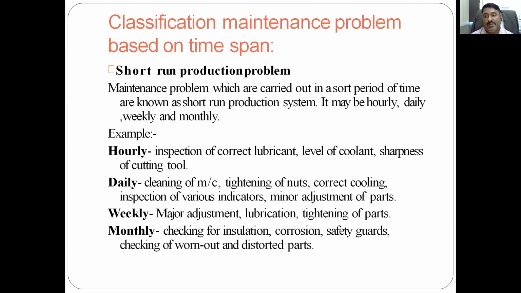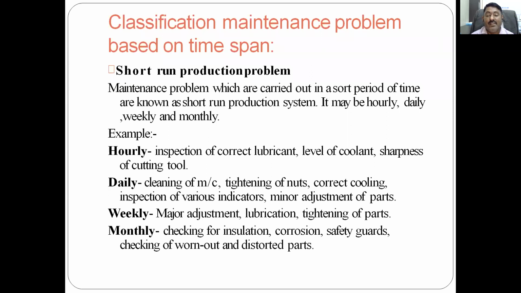Otherwise, there may be a condition of short circuit or any other case. Then corrosion: whether the parts that are operating are getting corroded or not. There may be an effect of atmospheric contamination based on the area in which it is operating. If the same machine, the same gearbox, is operating in different cases, in the automobile industry, the fertilizer industry, or the chemical industry, then this monthly or weekly specification may change, because a hazardous atmosphere will be there in the case of chemical and fertilizer as compared to any generalized production shop.